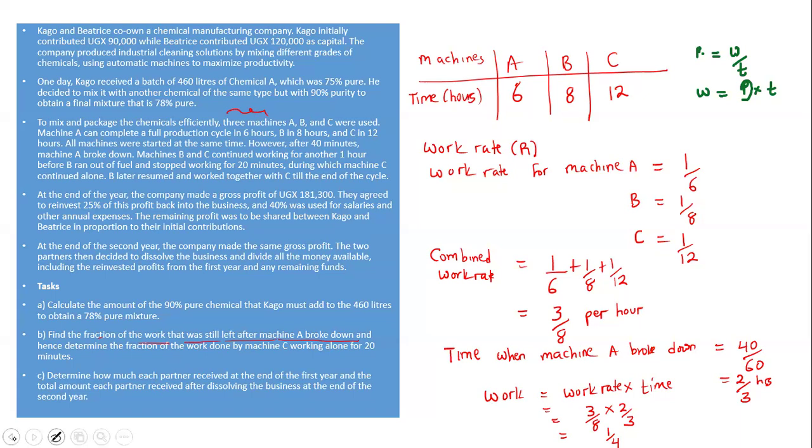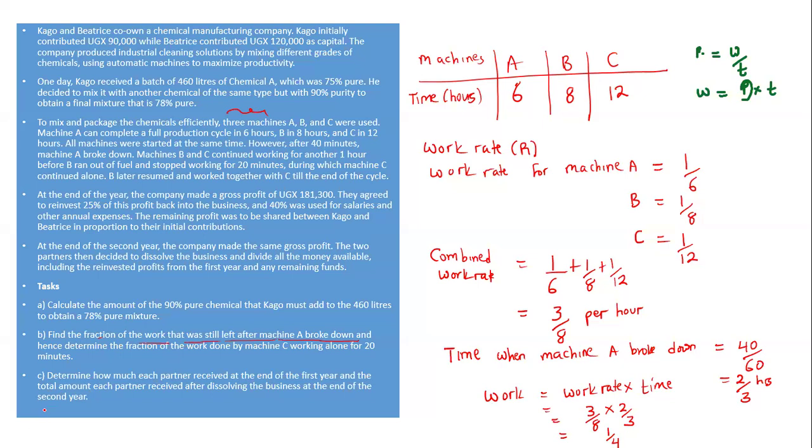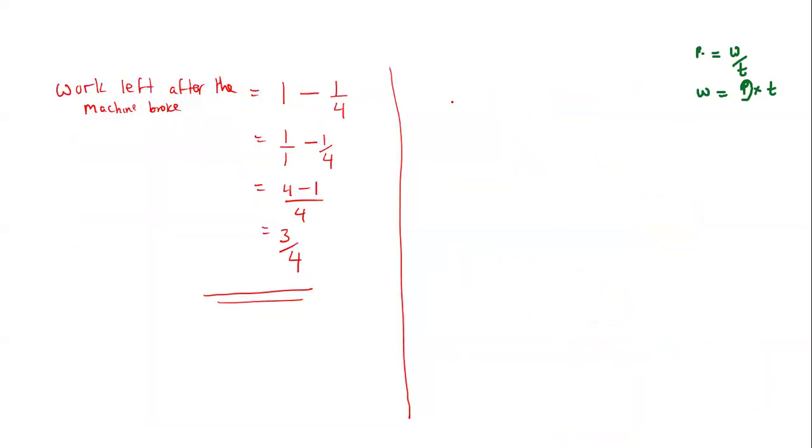So I'm going to first find the time. Since they told you the working time is 20 minutes, our time here is going to be 20 divided by 60, and this one will give us 1 out of 3 hours.